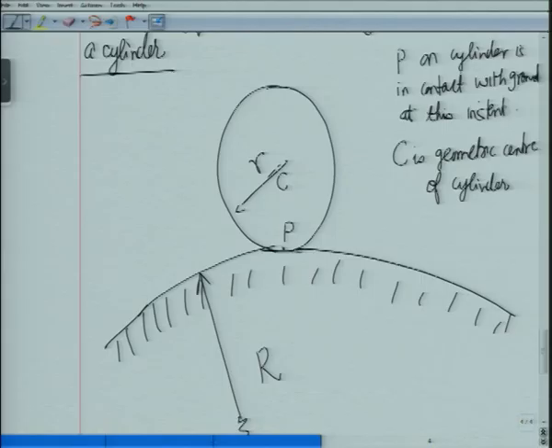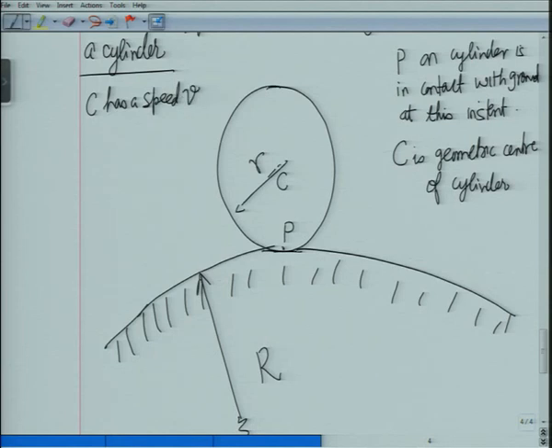Now here I could give you two inputs. The input I could give is that point C has a speed v which changes at the rate a.